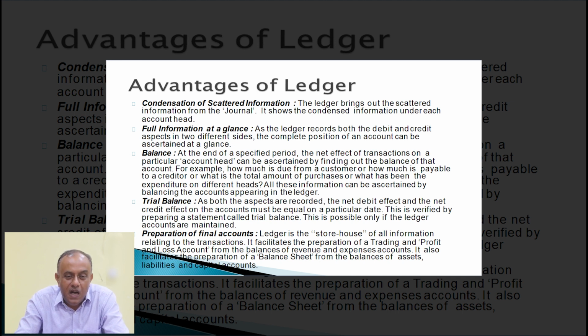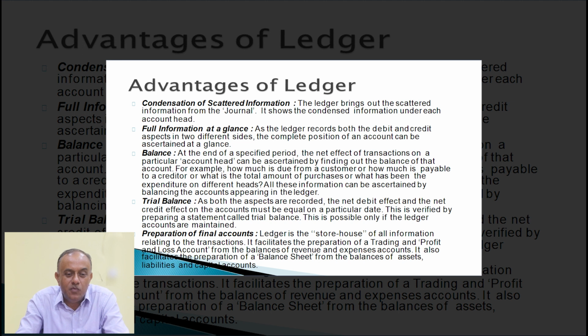For example, how much is due from a customer, or how much is payable to a creditor, or what is the total amount of purchase, or what has been the expenditure on different heads. All this information can be ascertained by balancing the accounts appearing in the ledger. So it is the vital part of the ledger. When we prepare the ledger, we can ascertain the balance. It may be a debit balance or a credit balance. So to know the balance of each and every account, balancing is the vital part for any business house.